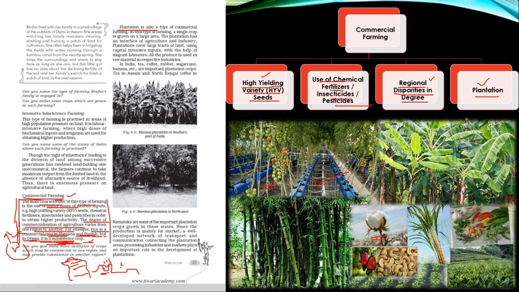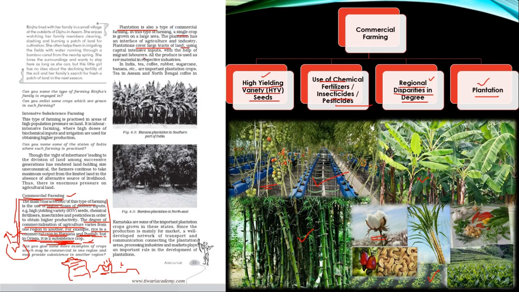Plantation is done usually on a large area like the tea estates, and one peculiar feature of plantation agriculture is that a single crop is grown in this type of farming. So plantation is a commercial farming. It is done on a large area, and a single type of crop is grown over here.